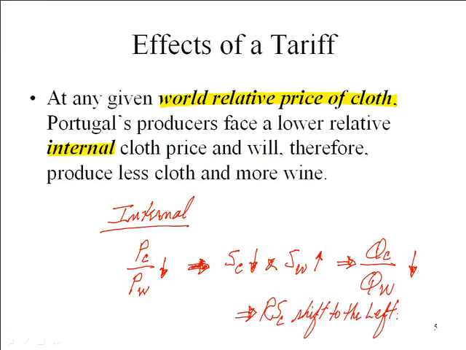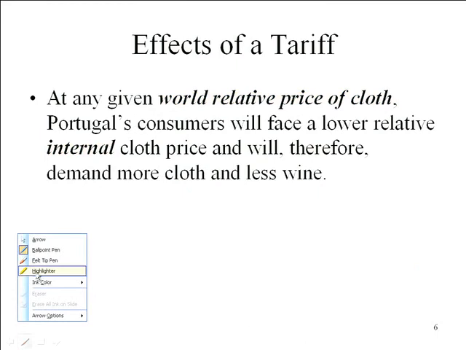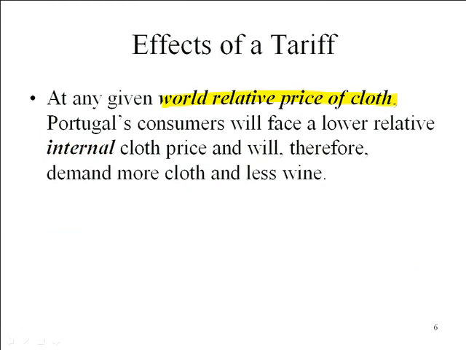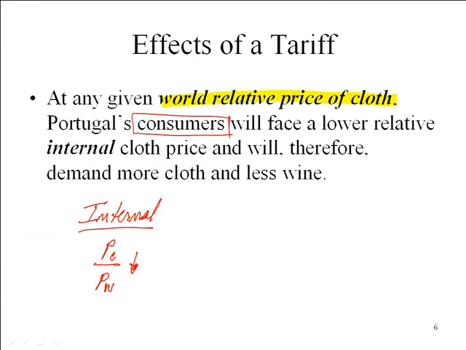Now, so far we've talked about the producers, but it's also true that consumers face a different set of relative prices. So again, we want to start at any world relative price. Remember, we're trying to find the effect on the world price, not the internal price. And so again, we've got the internal relative price of cloth falls, which means what about the demand for cloth?